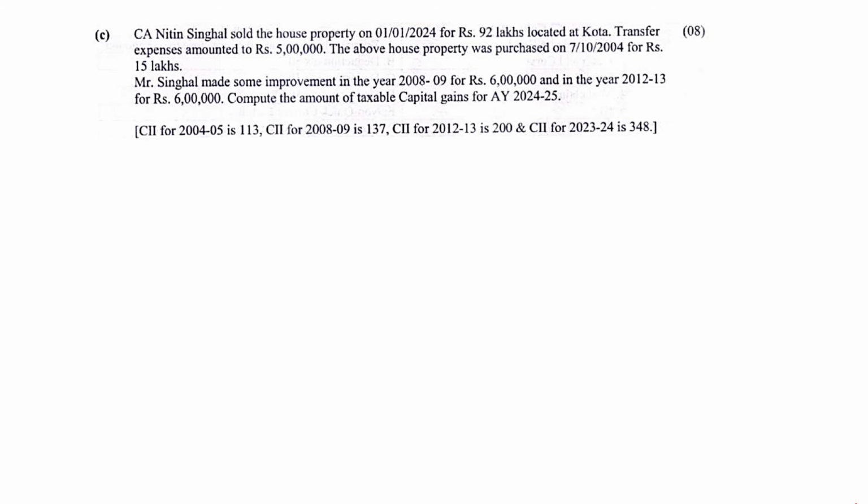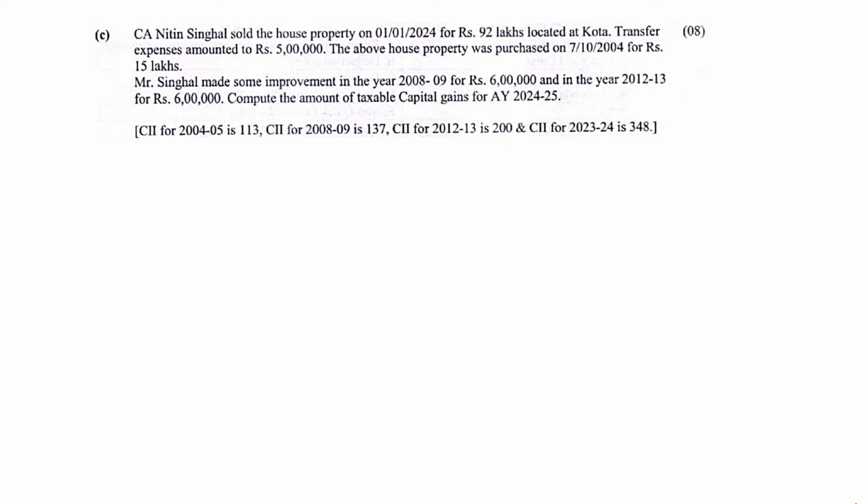Okay, now the next sum. CA Nitin Singhal sold the house property on 1st Jan 2024 for 92 lakhs, located at Kota. Transfer expenses amounted to 5 lakhs, and the above house was purchased in 2004 for rupees 15 lakhs. Singhal made some improvement in the year 2008-9 for 6 lakhs and in the year 12-13 for 6 lakhs. Compute the amount of taxable capital gain for the assessment year 24-25, and then they are giving you all the